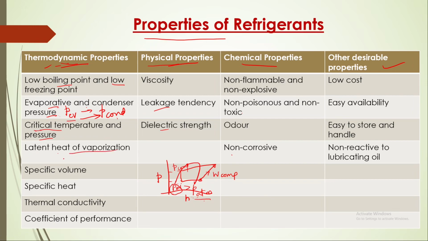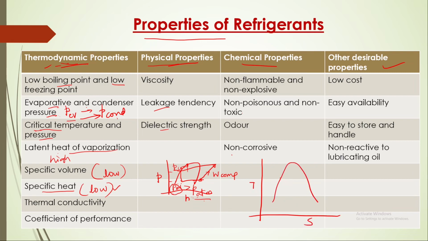Latent heat of vaporization should be high, specific volume should be low, specific heat should be low, so that we can easily achieve subcooling and superheating. That is why specific heat should also be low. So if you remember, if you see the TS diagram, this is a simple VCR cycle.